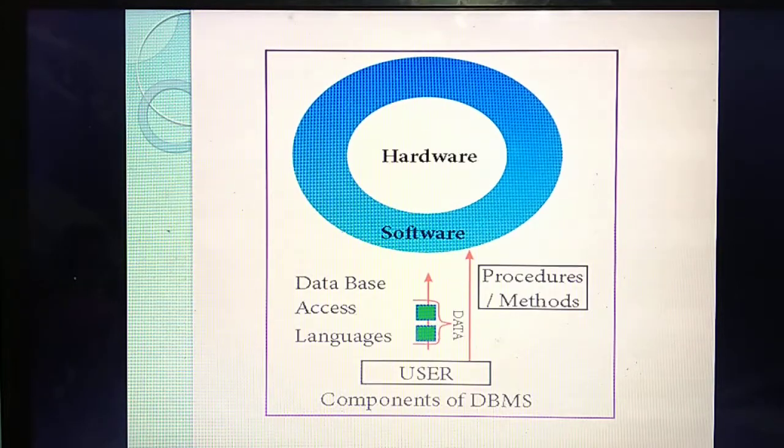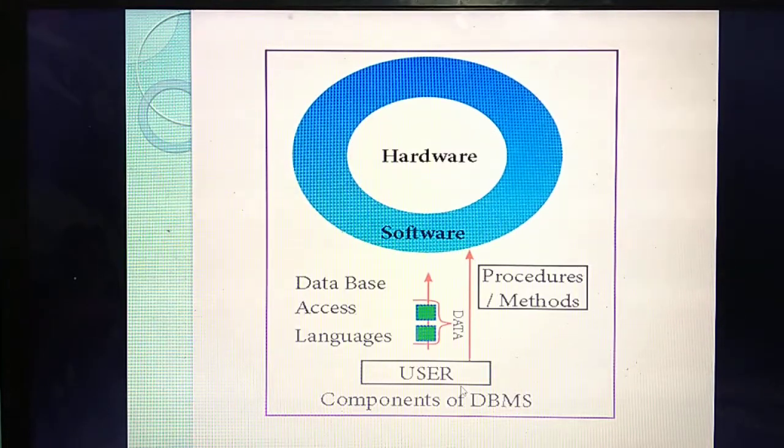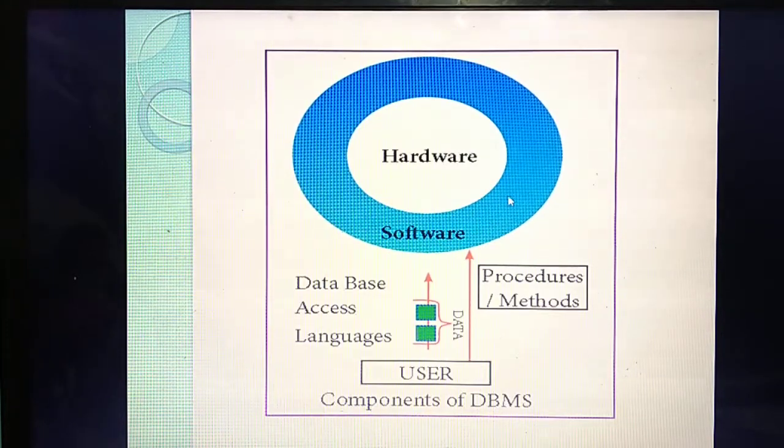Okay. So listen. You are giving data to the software, and each data will have some procedures and methods. What do you mean by procedures and methods? In physics practicals, before you do the practical, you should write the procedure. What is the use of the procedure? You should work this device using steps like this, so you write it in steps, isn't it? So if you are giving some data, you should give the data based on procedures and methods.